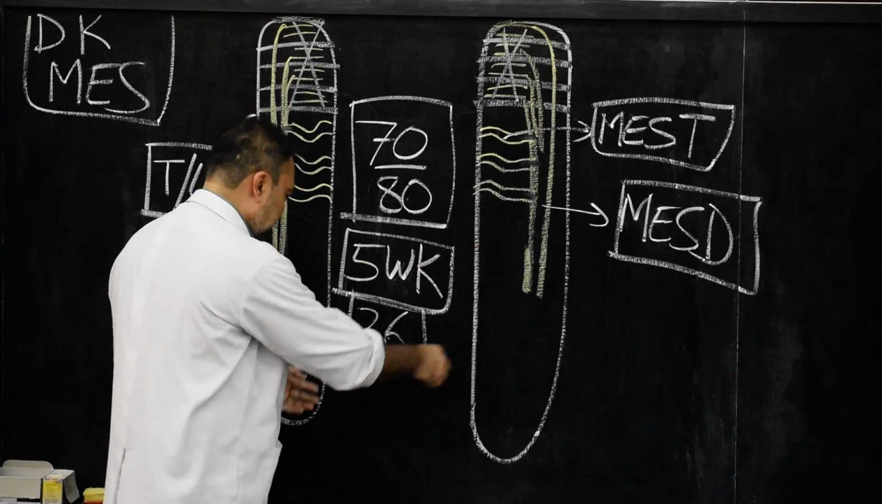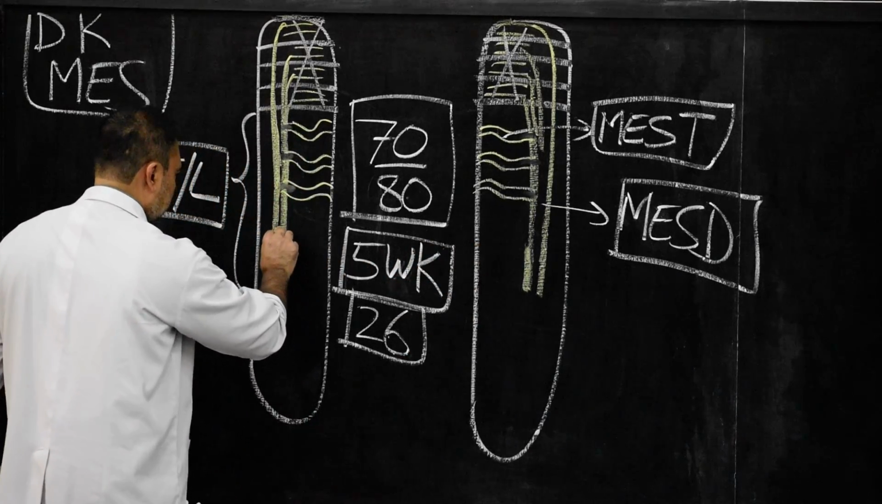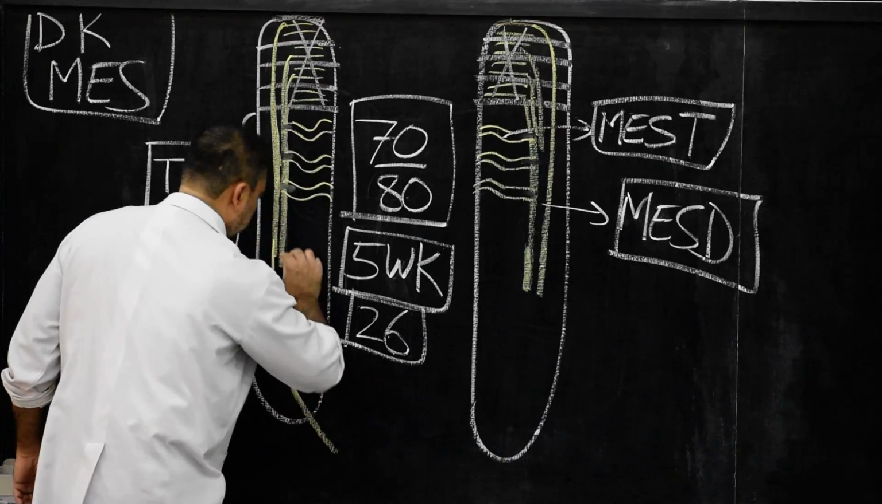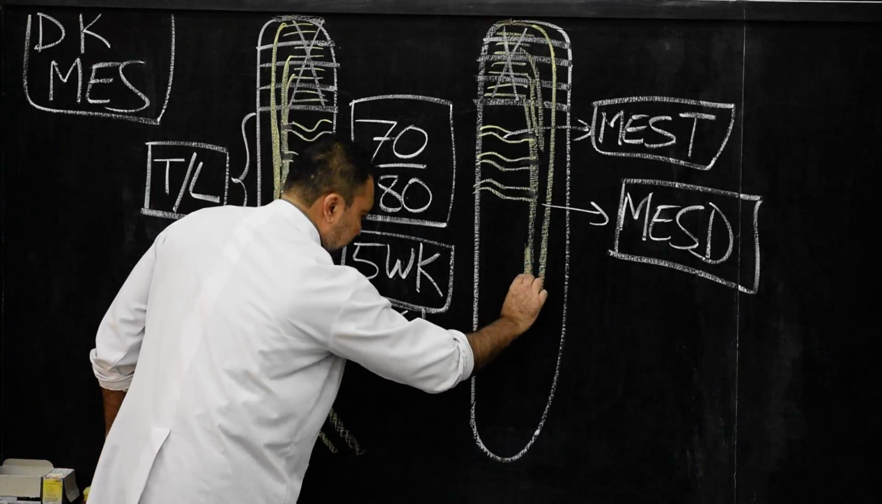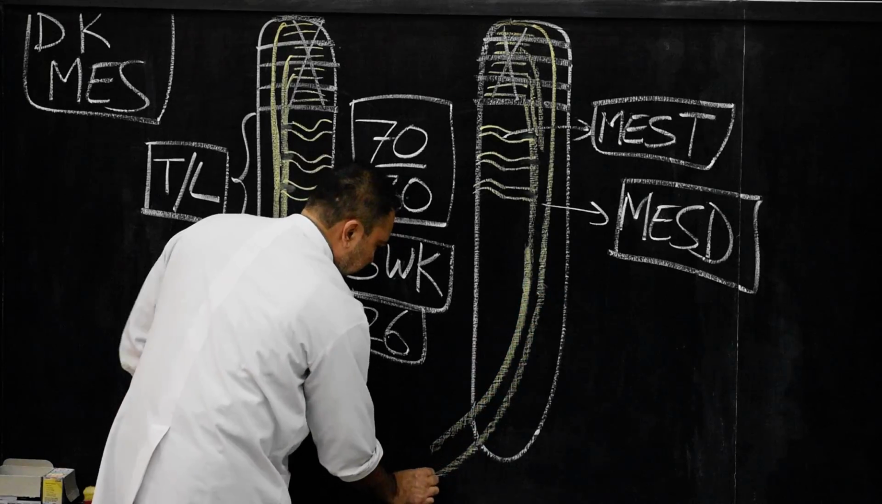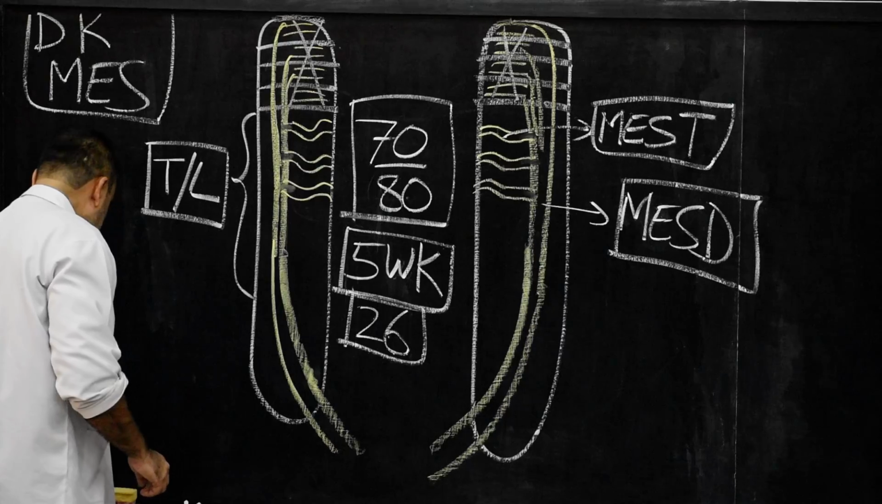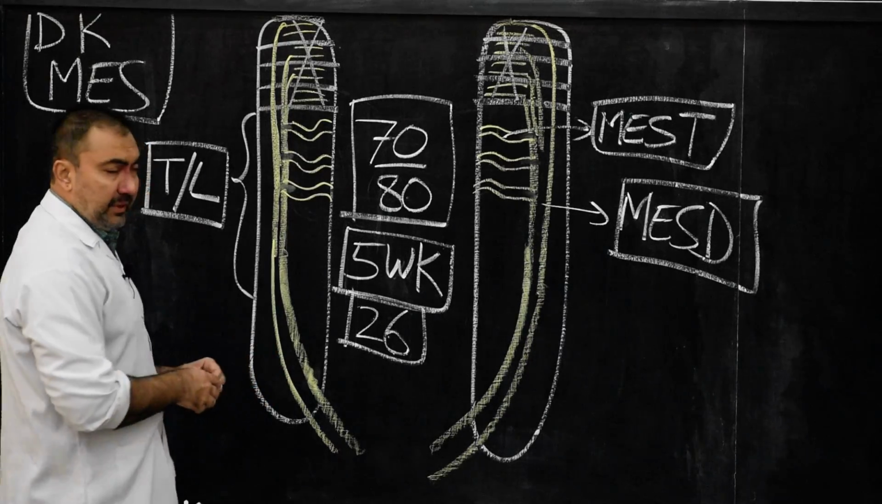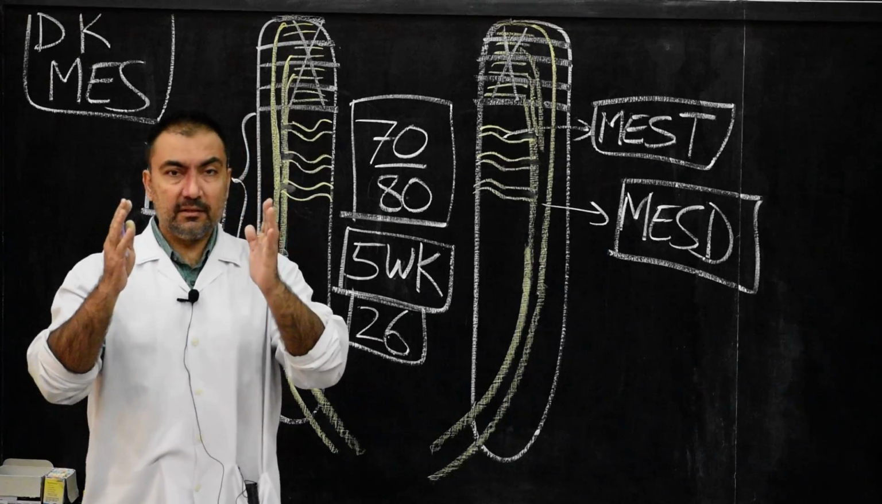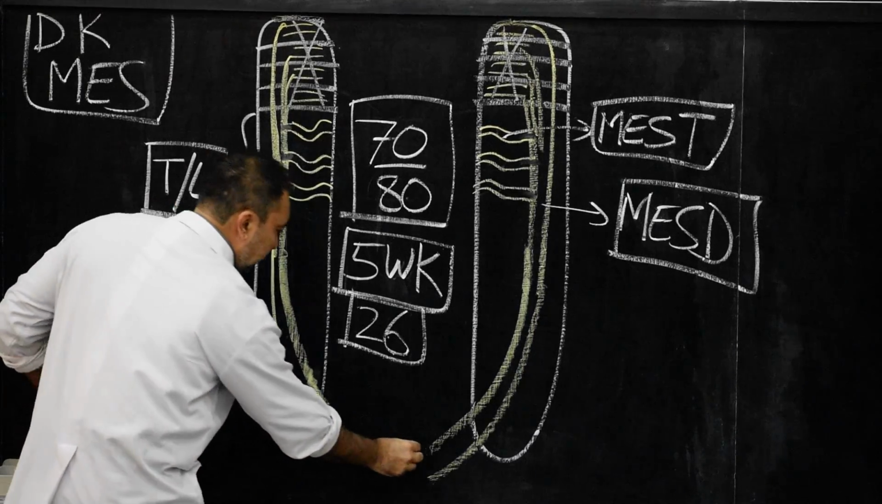Now let us first complete the mesonephric duct. This mesonephric duct, as we know, will open. Where does it open? It will open in the urogenital sinus, which we had drawn in the previous segment. And that urogenital sinus will develop into the urinary bladder. So that is what we had drawn previously.